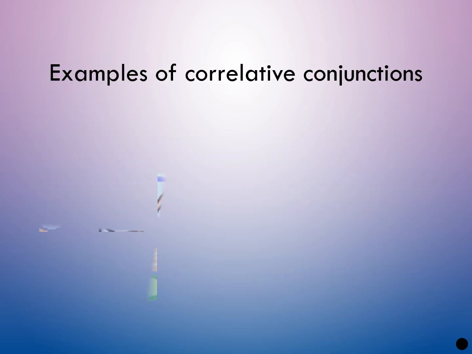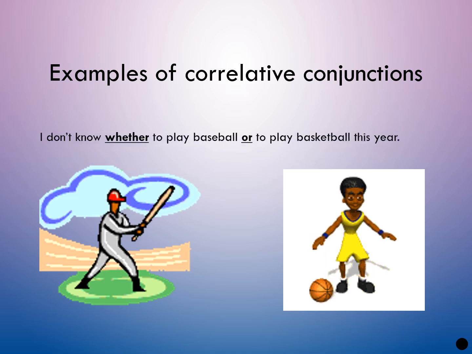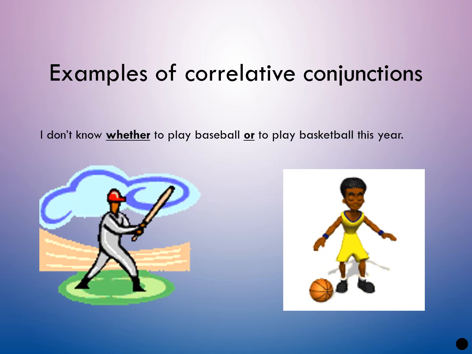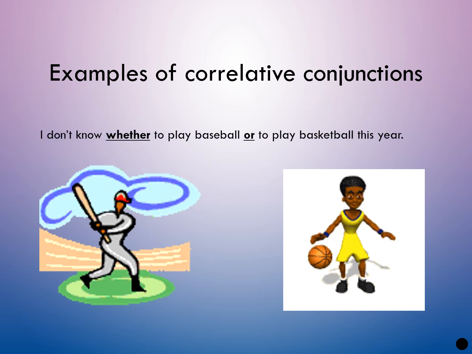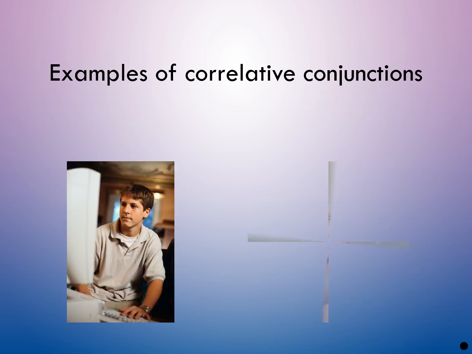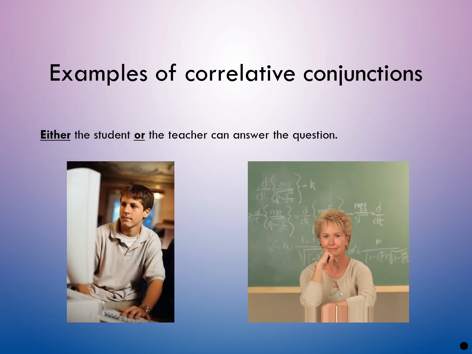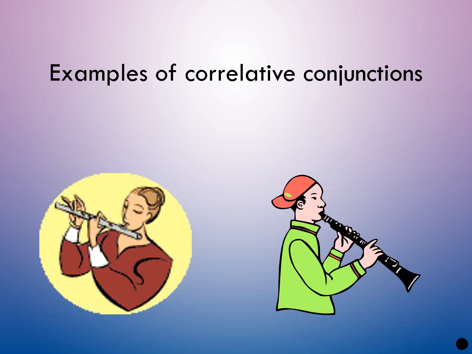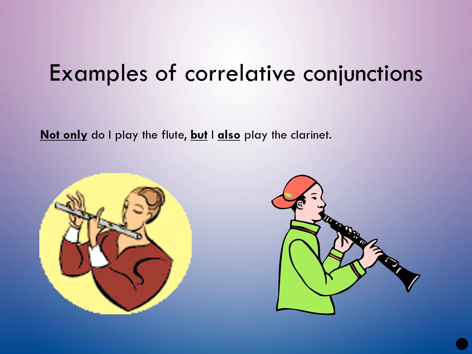Examples of correlative conjunctions. I don't know whether to play baseball or to play basketball this year. Next one, either the student or the teacher can answer the question. Not only do I play the flute, but I also play the clarinet.